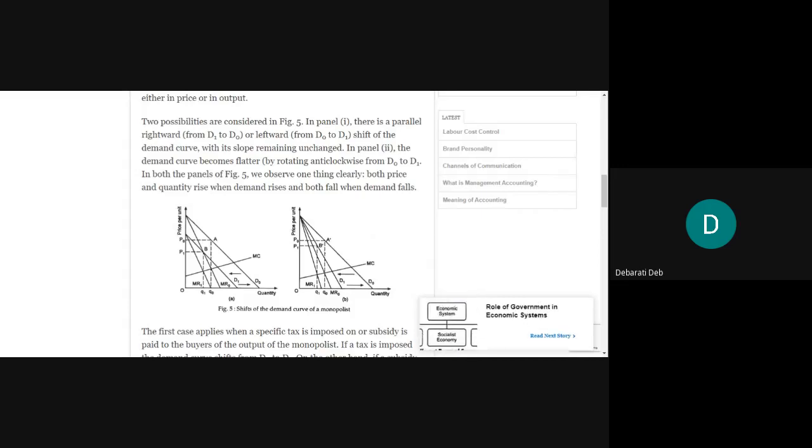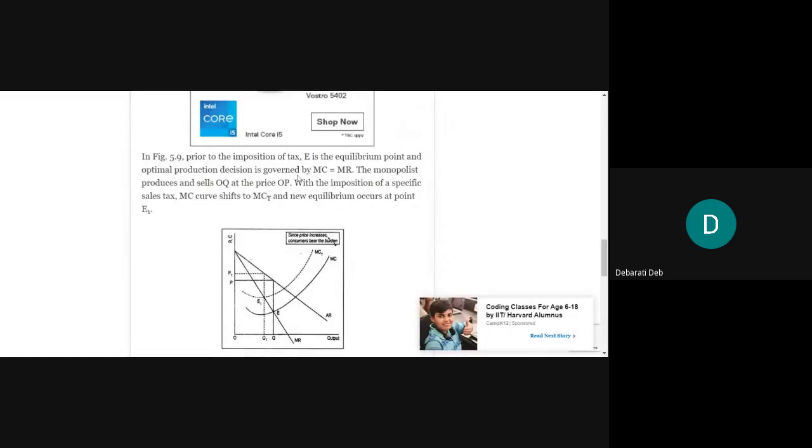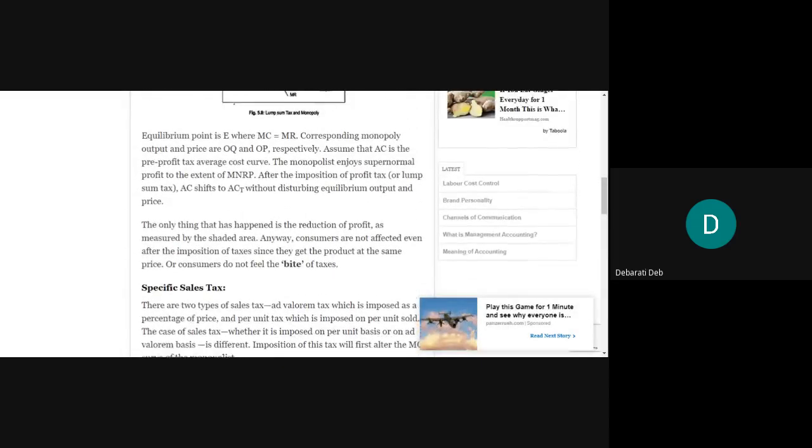The next discussion that I'll take up is with respect to the effect of a lump sum tax. Again, on the imposition of lump sum tax, I will just explain in gist so that you understand what happens in the case of a lump sum tax and a specific sales tax, and then you will have to write the details from the link that will be shared in Moodle. See this link. This link will be shared in Moodle with respect to the imposition of taxes.